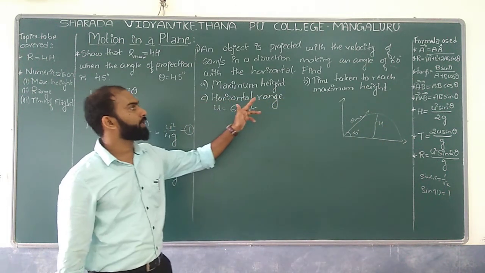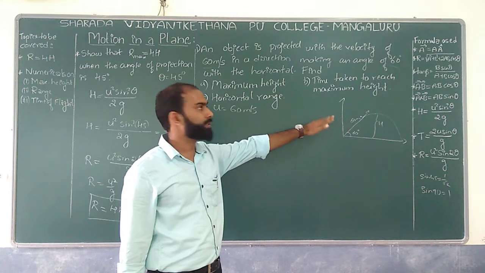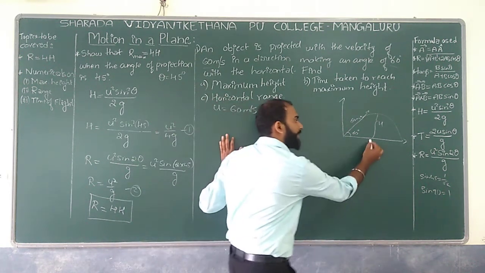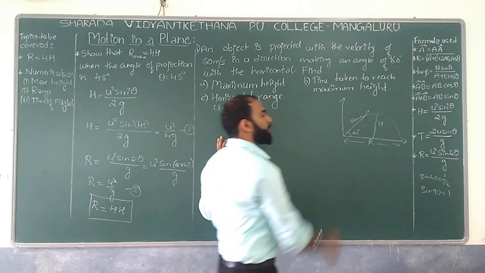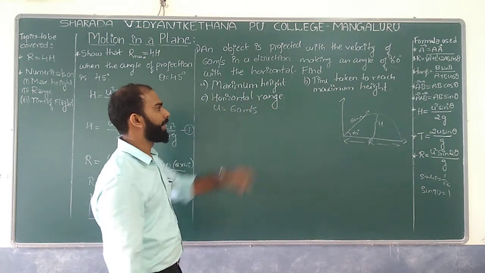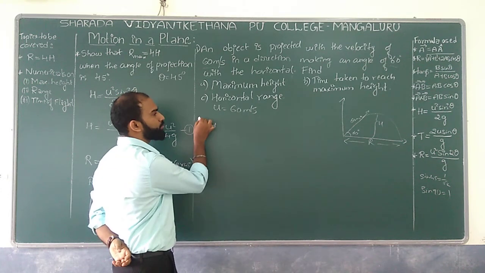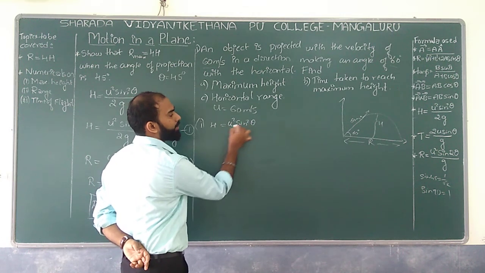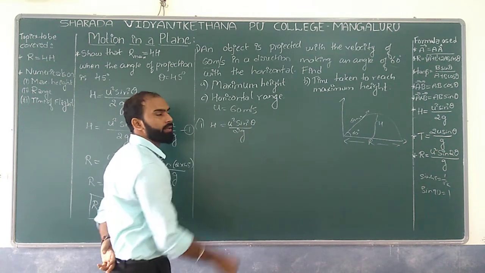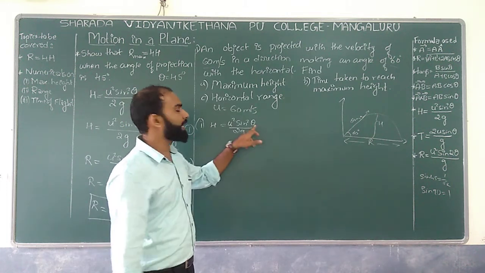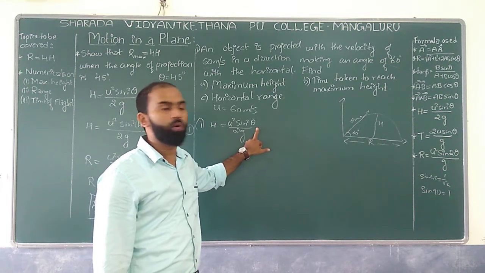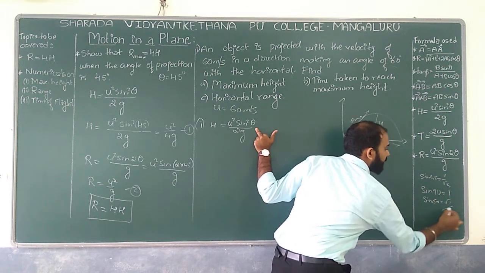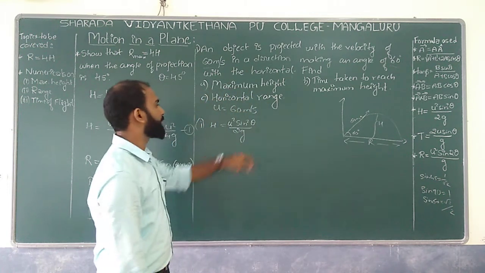Also, what could be the time taken to reach the maximum height. Also, your job is to find the range. So we have a formula, h equal to u square sin square theta divided by 2g. Now, if theta is 60 degree, we know sin 60 is root 3 divided by 2. Your job is to substitute over here.